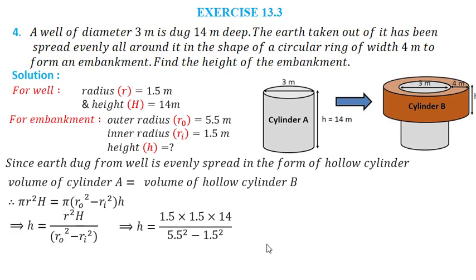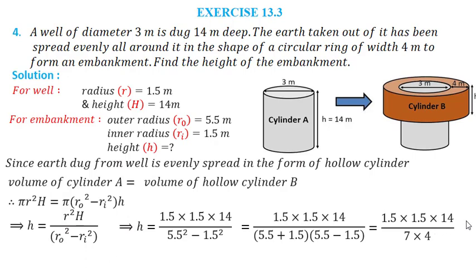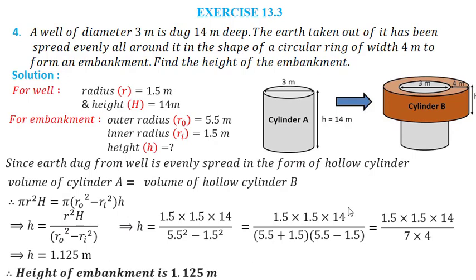Now either you find the squares of 5.5 and 1.5 and subtract, or you can use the formula a square minus b square, that is (a plus b) into (a minus b). It will give me 1.5 into 1.5 into 14 divided by 7 into 4. Now 7 1s are 7, 7 2s are 14 and 2 1s are 2, 2 2s are 4. So I will get 1.5 into 1.5 divided by 2, that is 2.25 divided by 2, that is 1.125. Thus the height of the embankment is 1.125 meter.